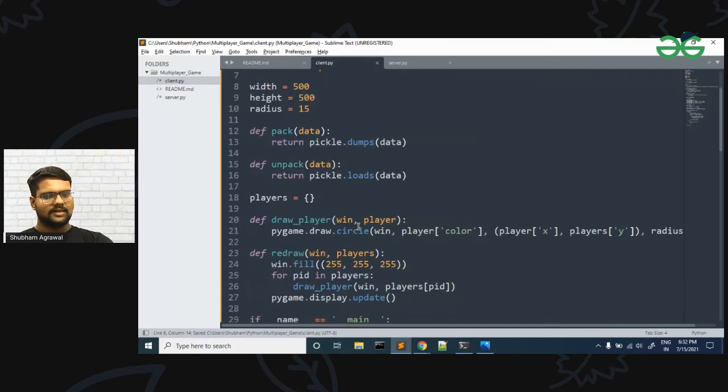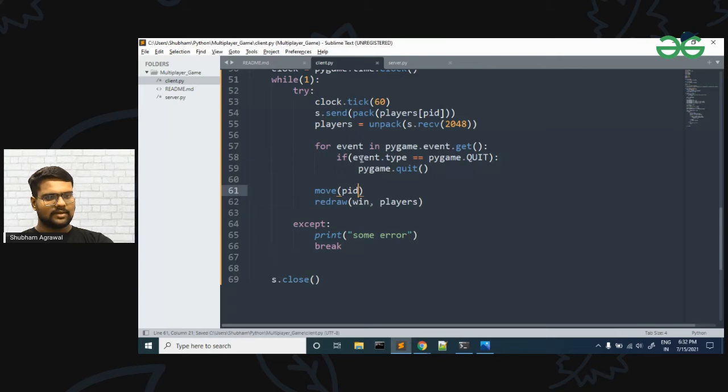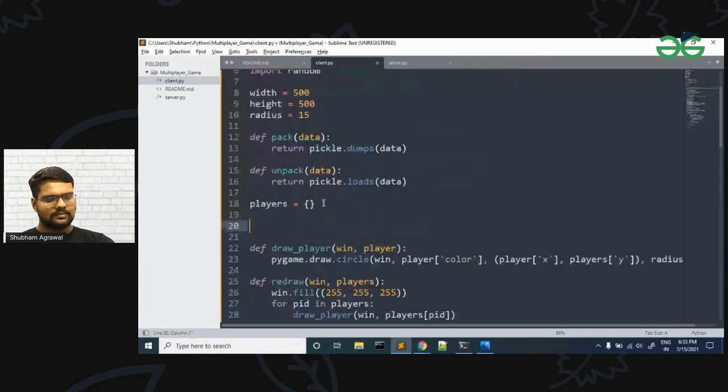Each player will make a move. So we will also have one function which is known as move, and in this move function we will pass PID, which is our player ID. After each frame we are going to move. Whenever we click on up arrow, down arrow or something, then our player will move. So this move function will handle that. Let me omit this move function. For that we will have dash move, and in this we will pass our PID, since we are using the global players.